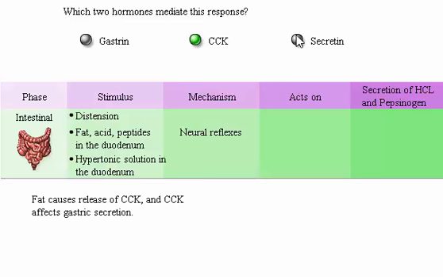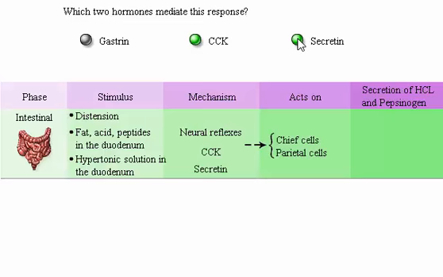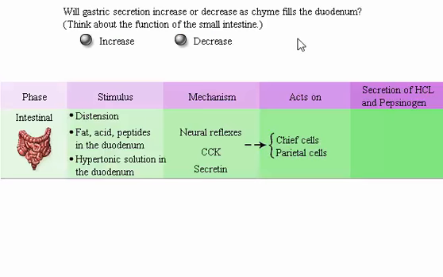Fat causes release of CCK, and CCK affects gastric secretion. HCl causes release of secretin, and secretin affects gastric secretion. Will gastric motility increase or decrease as chyme fills the duodenum? Think about the function of the small intestine.